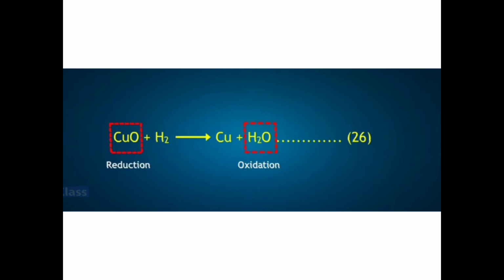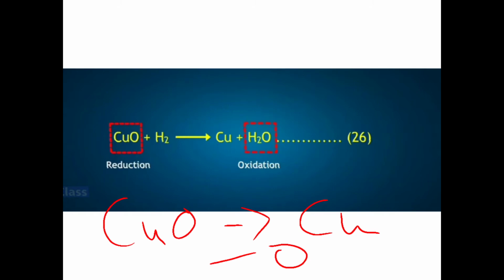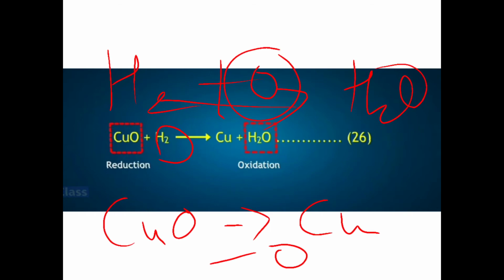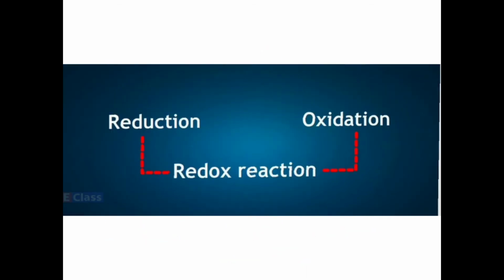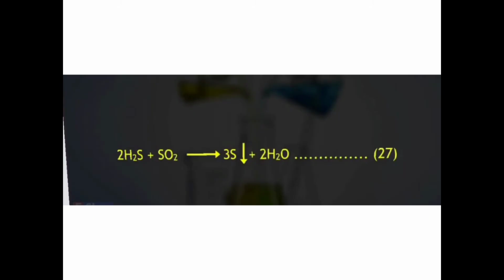Observe here, from CuO I got Cu. That means oxygen is removed, so it is a reduction reaction. To H2, oxygen is getting added in the reaction and I got water, isn't it? So here oxidation takes place. So reduction and oxidation both take place together. Such a reaction is called a redox reaction. Let us see some more examples.